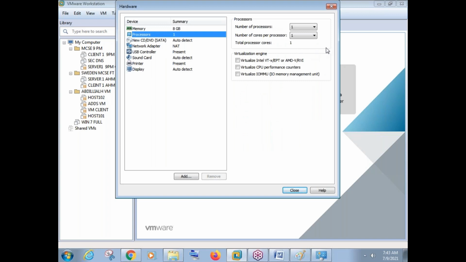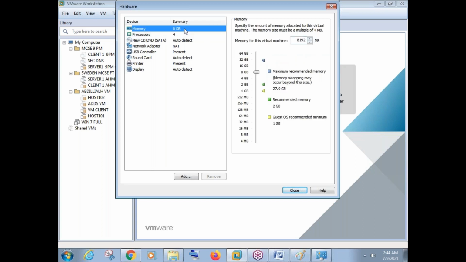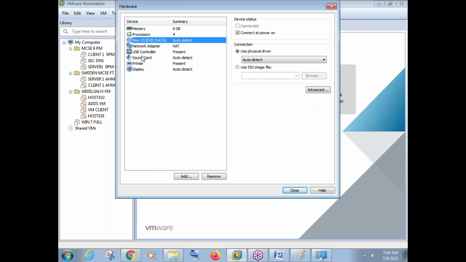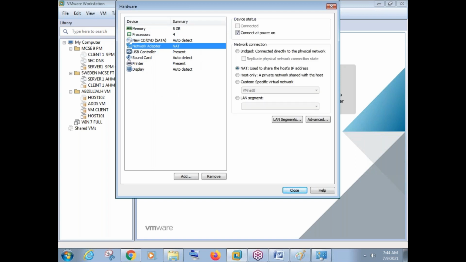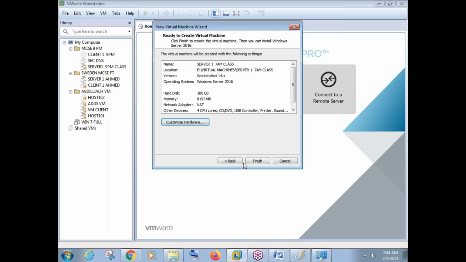Coming to processor, number of cores. What I will do here is select number of processors as 2 and number of cores per processor as 2. That means I'm selecting 4 processors for this virtual machine. I selected 8 GB RAM and I selected 100 GB hard disk, so my machine performance will be much better. Okay, so select your hardware here. CD/DVD is there, and the other options are just default options. No need to make any changes here. This is your NIC card, so by default there is a NIC card available. So just say close here, and now just say finish.